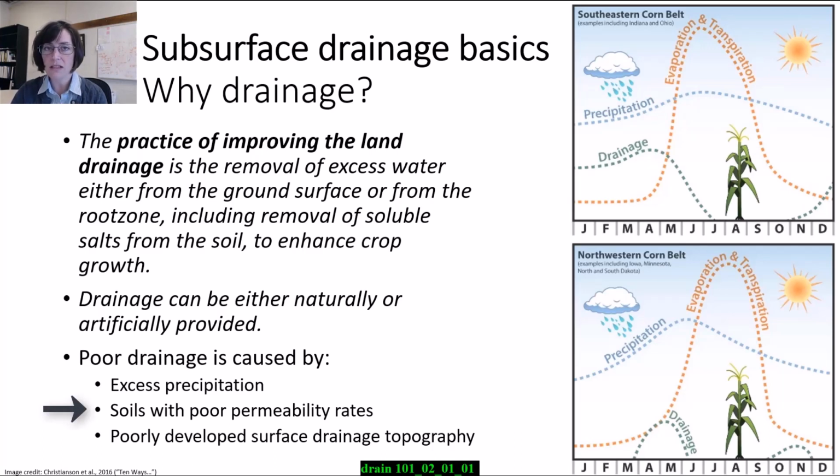This is especially true for us here in Illinois, where we have a restrictive layer underground, a layer with poor permeability, not right at the surface, but a couple feet underground, and that doesn't let water percolate downward. So this creates what we call a perched water table. It's not that all of our soil has poor permeability, we have a layer of soil with poor permeability about 3 or 4 feet down. And then poor drainage can also be caused by poorly developed surface drainage topography. If it's flat, then water's not going to run off. It's not going to drain naturally. And so you can have poor drainage caused by lack of surface topography.